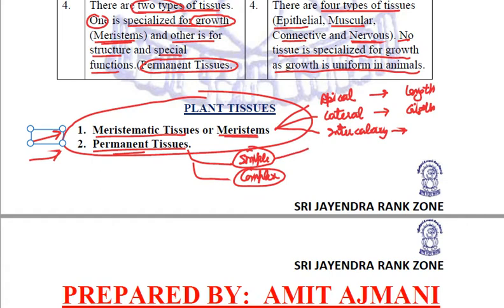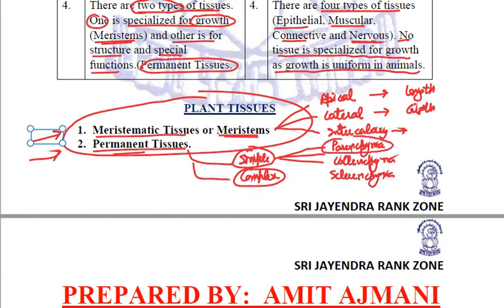Simple permanent tissue are further categorized into mainly three types: parenchyma, collenchyma, and last but not the least, sclerenchyma. We studied in detail about these three.